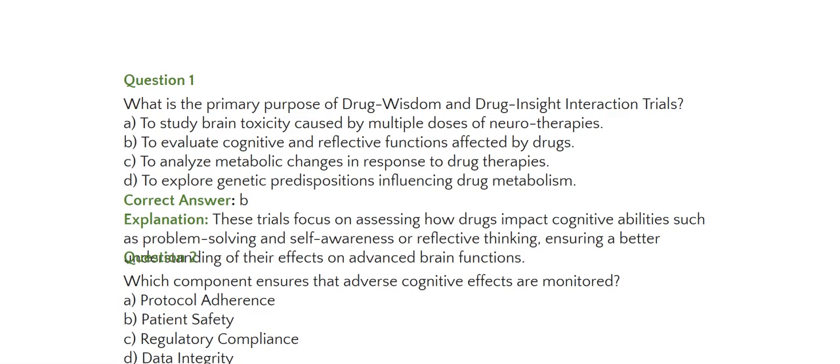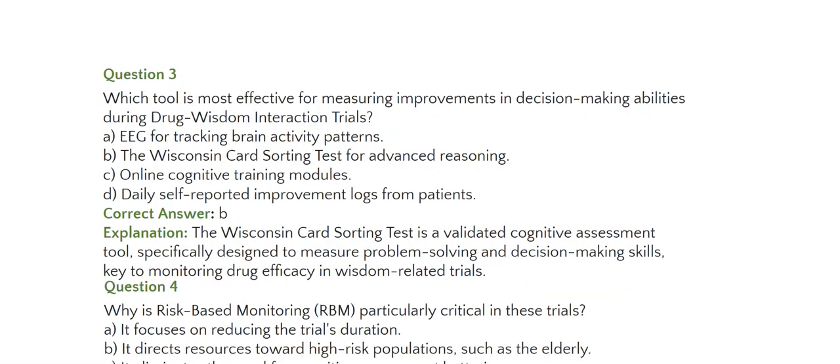Patient safety involves monitoring side effects like confusion or hallucinations, which are critical to ensuring trial participants are not harmed while maintaining accurate insights into drug impacts on cognitive systems. Question 3: which tool is most effective for measuring improvements in decision-making abilities during drug wisdom interaction trials? Is it A, EEG for tracking brain activity patterns, B, the Wisconsin card sorting test for advanced reasoning, C, online cognitive training modules, or D, daily self reported improvement logs from patients?